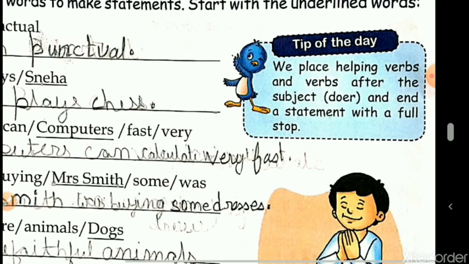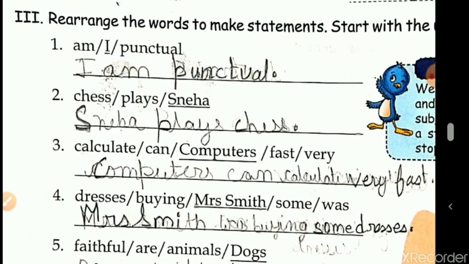So students, we'll start with the exercise. Now we'll be rearranging the words in correct order so that they convey a sense. Now, "am I punctual" is not arranged properly. And as said in the question, we need to start with the word which is underlined. So, students, in the first one, I is underlined. So we'll be starting with I. And I is always written in capital, whether it comes at the beginning of the sentence or somewhere in the middle. So you need to remember that I is never written with small letters. Please keep this in mind.